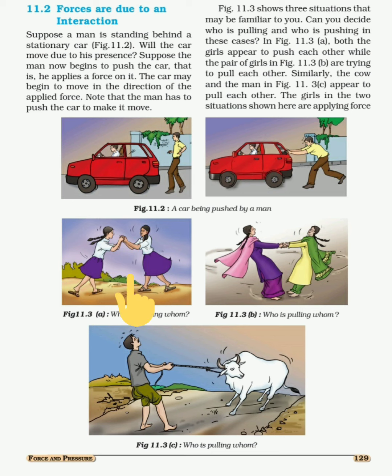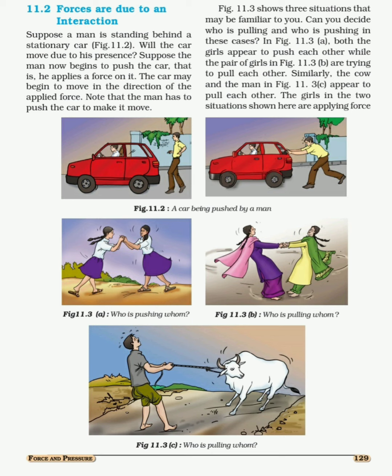In this case, both the girls are pushing each other. In figure 11.3b, both the girls are trying to pull each other. Similarly, in figure 11.3c, a man and a cow both are trying to pull each other.